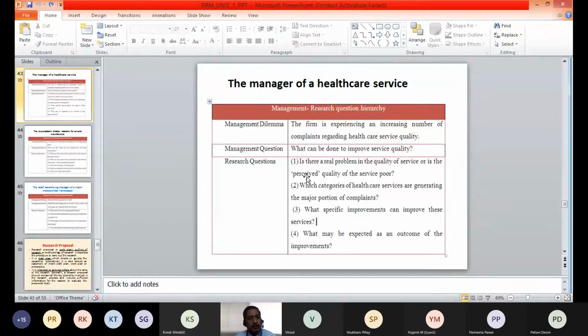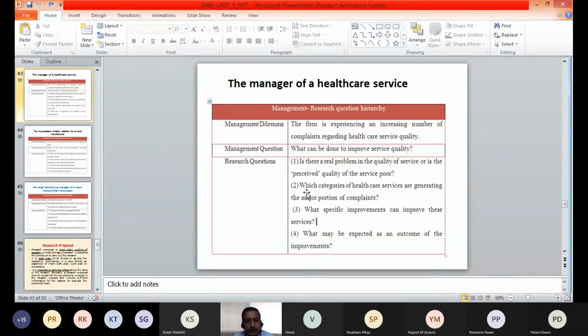The quality of the service may be good. However, if the patient or the customer does not understand why the tests are being conducted, or why this particular type of treatment is being given, then they may feel that the service quality is poor. Even if the service quality is good, they may feel that there is a problem in the service. So the first question the researcher wants to know is: is there a real problem in the quality of the service, or are people perceiving that the quality is poor?